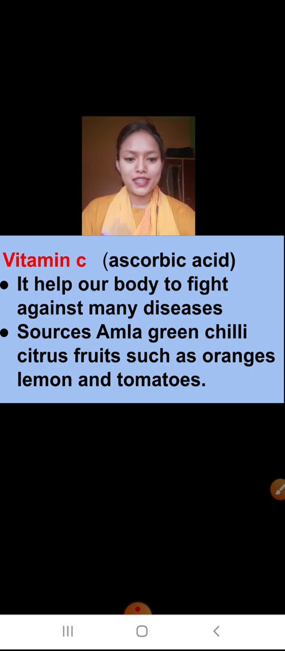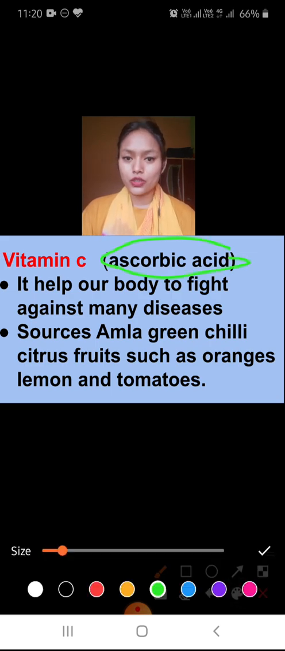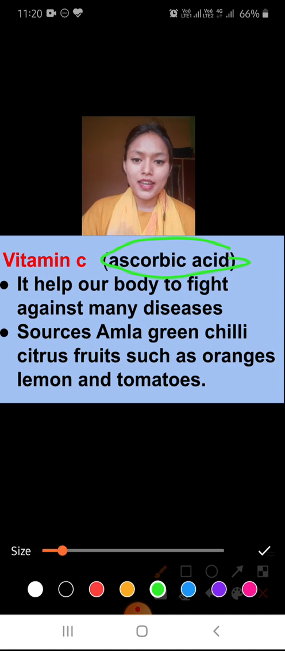Now vitamin C, it is also known as ascorbic acid, and it helps our body to fight against disease. As in this pandemic, we all know that we should improve our immunity. And how can we do that? By eating citrus fruits. Yes or no? By eating citrus fruits, we can increase our immunity.